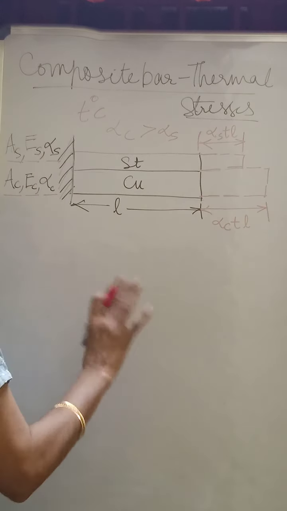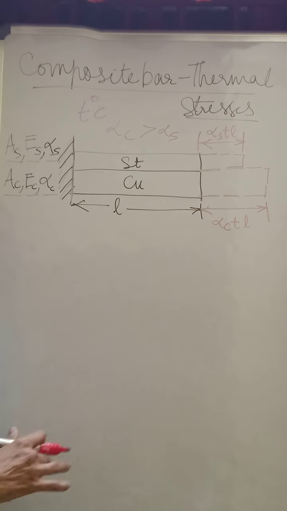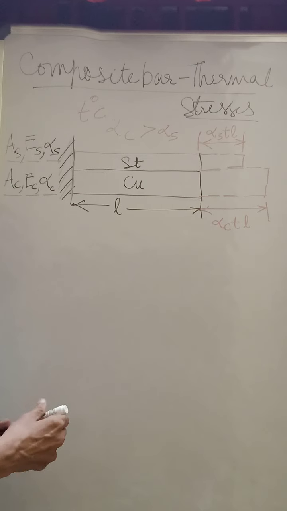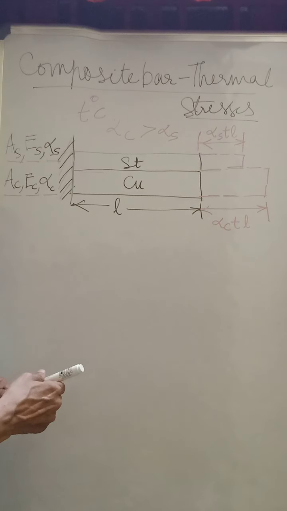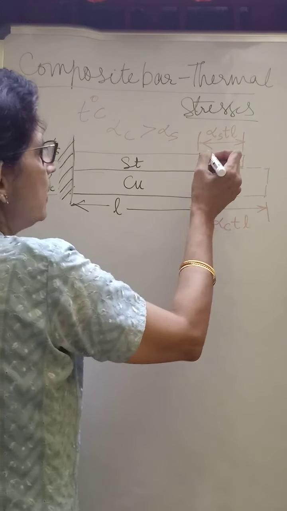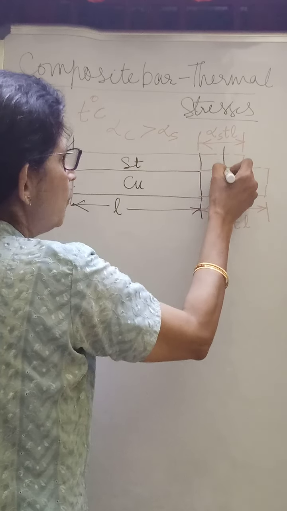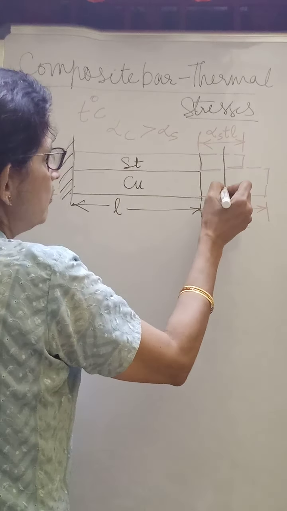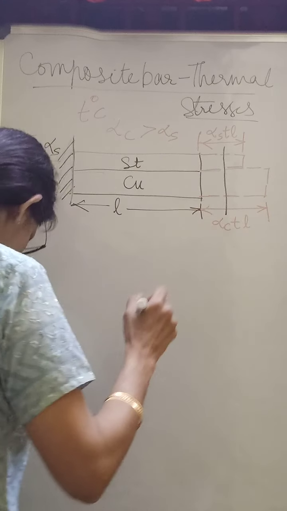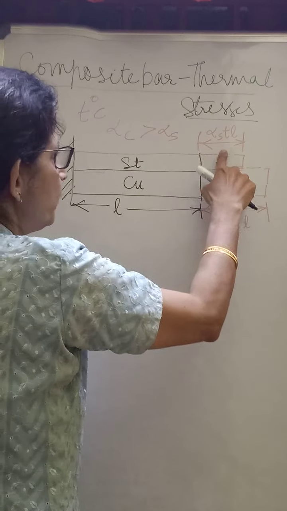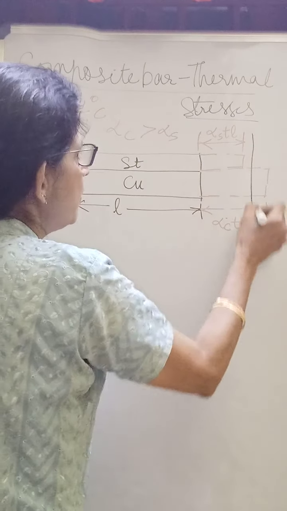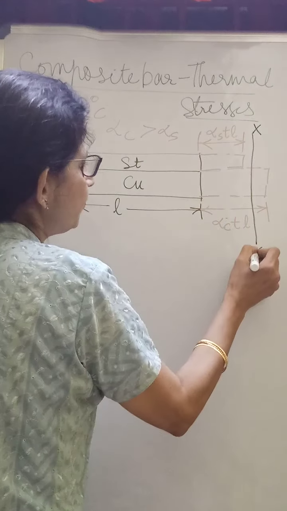This happens only if the bar is free to expand. But you are going to say that this particular bar is restricted at a certain limit over here. I will mark this as your section, say XX.